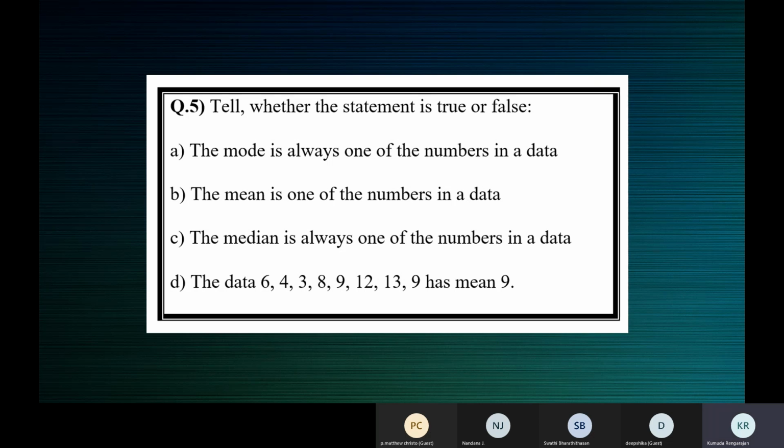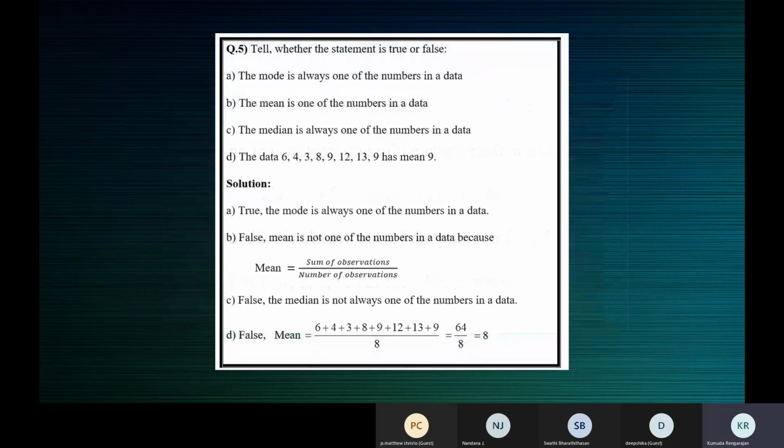Ma'am, the answer is 8. For the last one? Yes, ma'am. Okay, let's see. So here they've answered for even. For C, you can go with both. You can just make a note of what I'm saying now. True when n is odd. False when n is even.